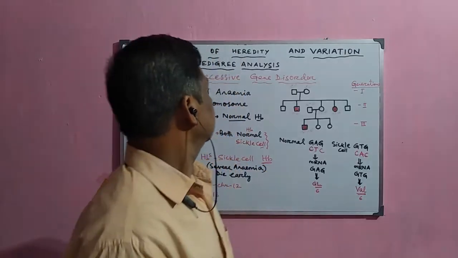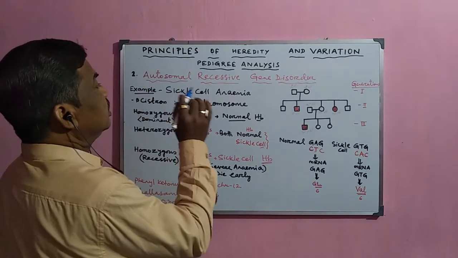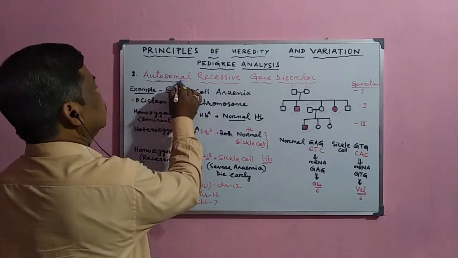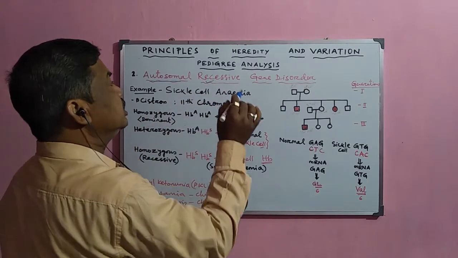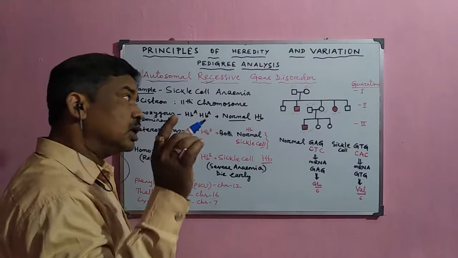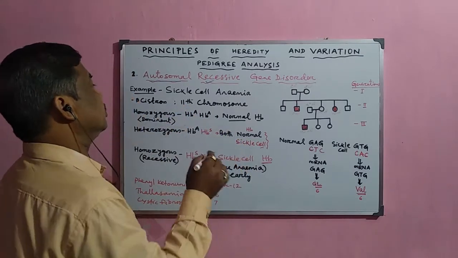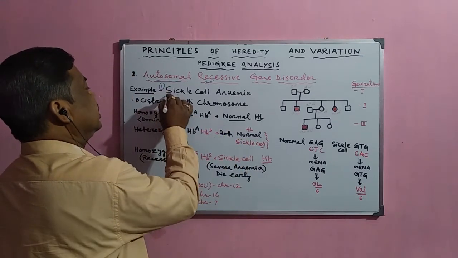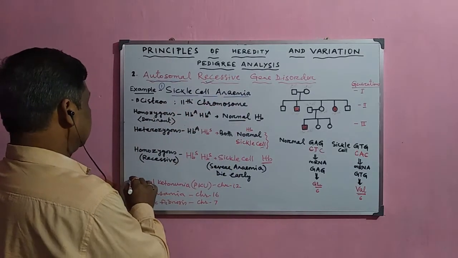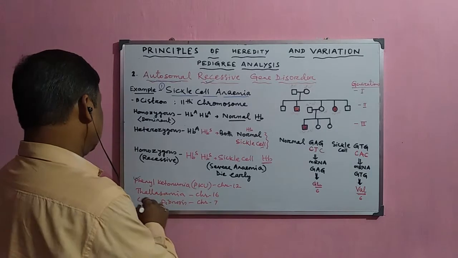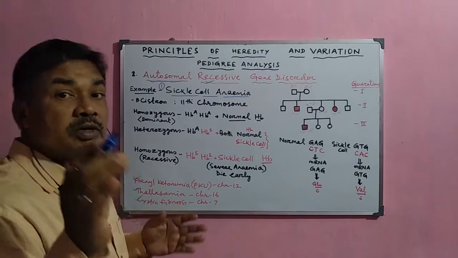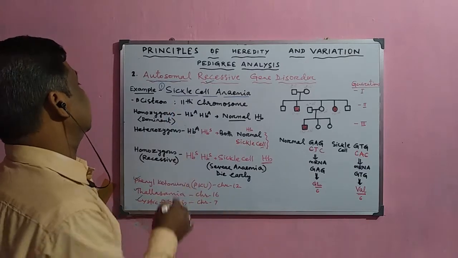Now we shall discuss the autosomal recessive gene disorder. This autosomal recessive gene disorder normally occurs in human beings, and the most common example is sickle cell anemia. Other examples are phenylketonuria, thalassemia and cystic fibrosis. But we shall now discuss sickle cell anemia in detail.